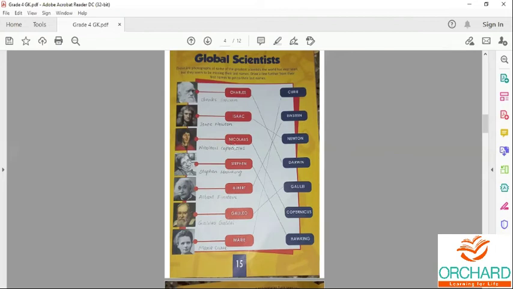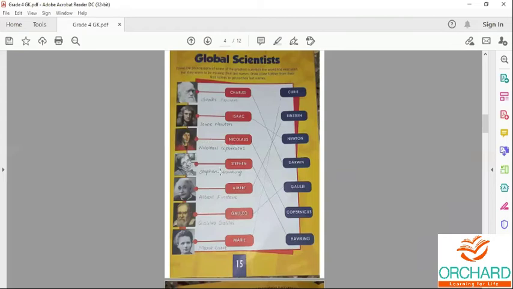So Nicholas Copernicus was the father of modern astronomy.